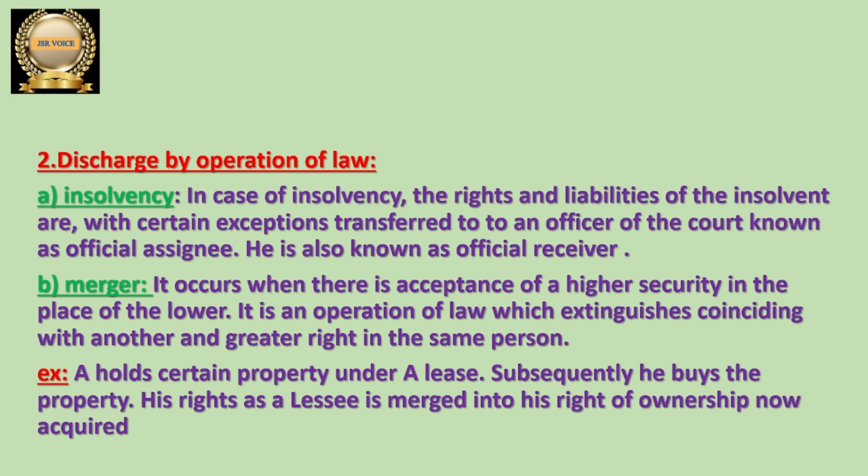So the lessee rights are merged into the ownership. Now he is not a lessee, so the rights he had as a lessee are all mixed into the rights of ownership, because he purchased the same property. Now he became owner in the place of lessee. This is called merger. Merging means mixing. If two are clubbed together, then we can say that it is a merger. Here the lessee became owner, so lessee and owner are one and the same now. That is why we call it merger.